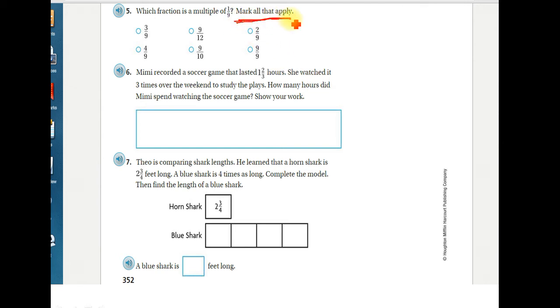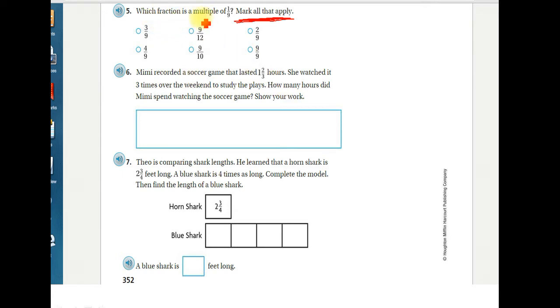Remember, we've been talking about this all year. Mark all that apply means it could be just one of these answers, it could be two, it could be all of them. No matter how many there are, if it's correct, mark it.